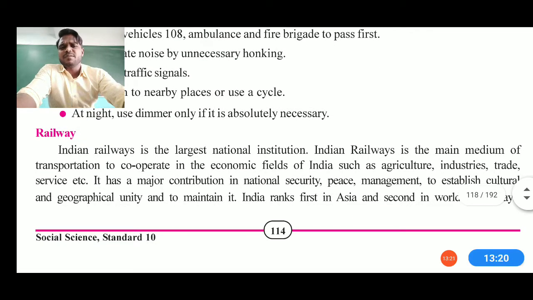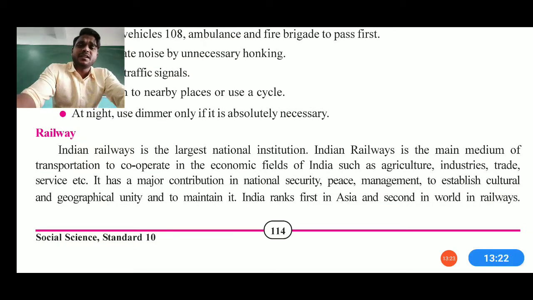Same as we can talk about the railway also. You all know the Indian Railway is the largest national institute, where the Indian Railway is also transporting as the main medium of transportation to the cooperating sector, as well as generating economic activity in the field of agriculture by transporting all kinds of goods and industrial materials also. So that's a major contribution to national security, peace management, as well as establishing cultural and geographical unity to maintain every kind of benefit. Railway is used here.